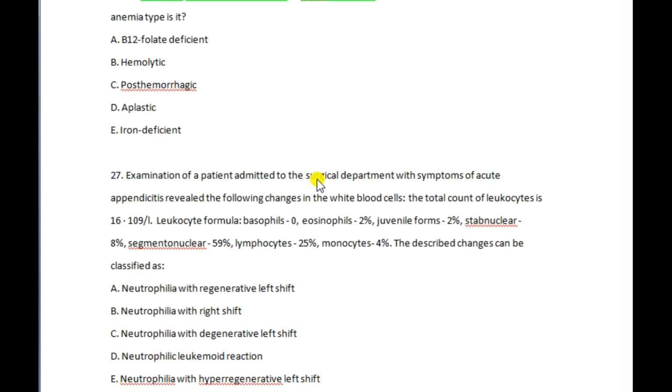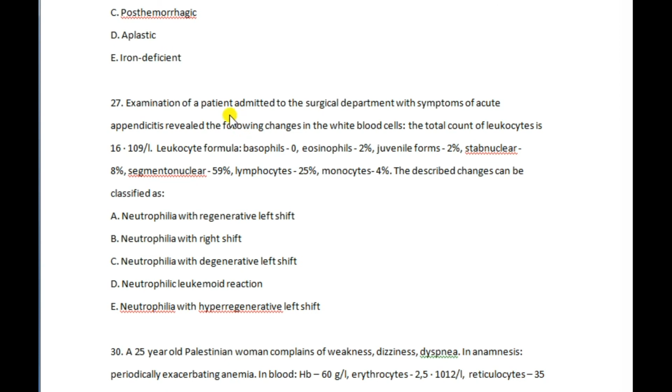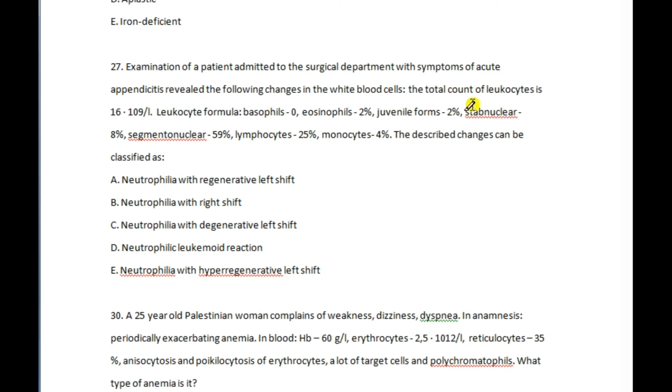Examination of a patient admitted to the surgical department with the symptoms of acute appendicitis shows the following changes in the white blood cells. Leukocytes are 16 times 10 to the ninth per liter. Leukocyte formula: basophils 0, eosinophils 2%, juvenile 2%, stab 8, segmented 59, lymphocytes 25, monocytes 4. The described changes can be classified as...